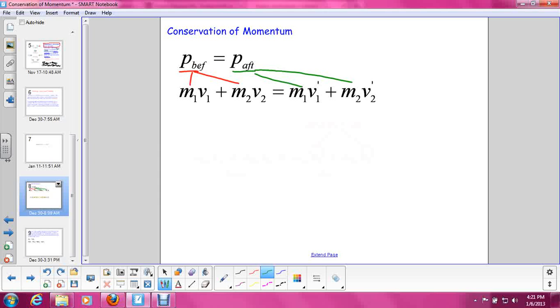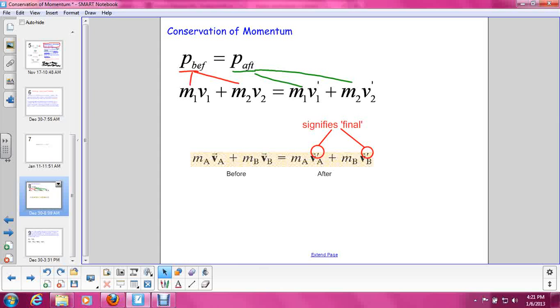Now, object 1 has its own new momentum, and object 2 has its own new momentum. But in order to get the total momentum after the collision, you need to add them together. And what do these little symbols mean? Well, the little symbols up at the top here are called primes. So you would read this m1v1 plus m2v2 equals m1v1 prime plus m2v2 prime.